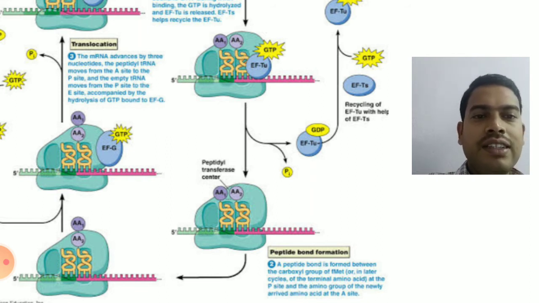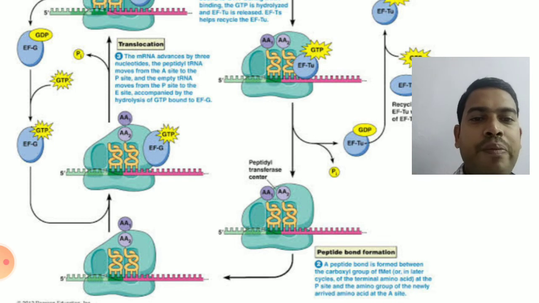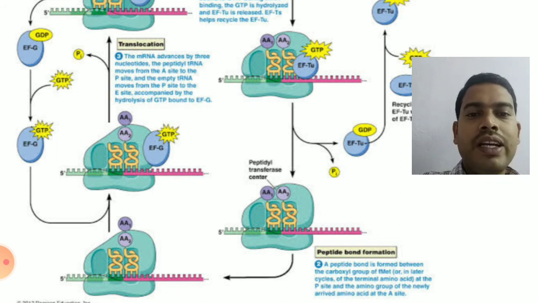You can see the peptidyl transferase forming a peptide bond, then a dipeptide, that means a peptide with two amino acids, formed here, as you can see in the diagram on the left down. Now one tRNA is decharged, that means it transferred its amino acid onto the neighbor tRNA, forming a dipeptide.